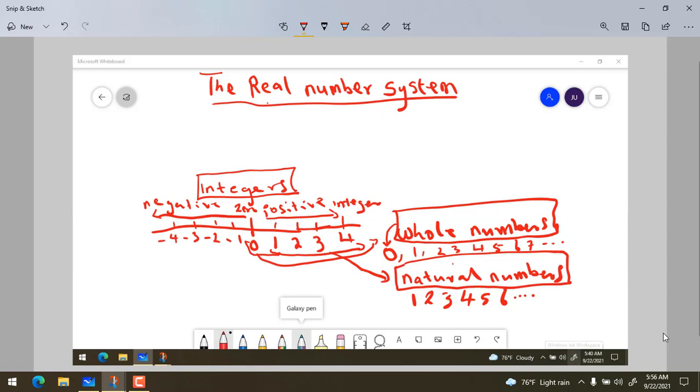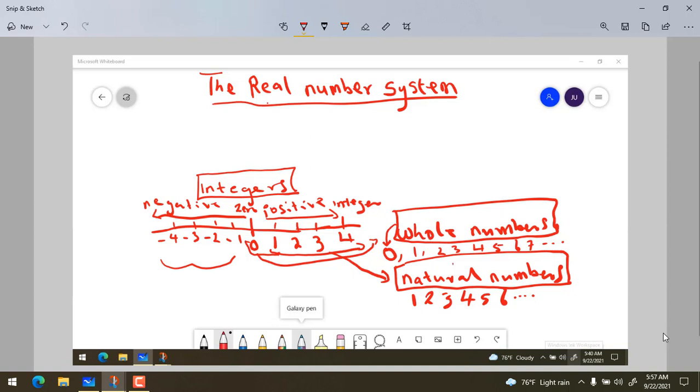Then when we now add the negative integers, the positive integers plus 0 plus the negatives, all now are called integers. So we have the natural numbers, the whole numbers, and then the negative numbers. All of them make up the what? The integer number system.